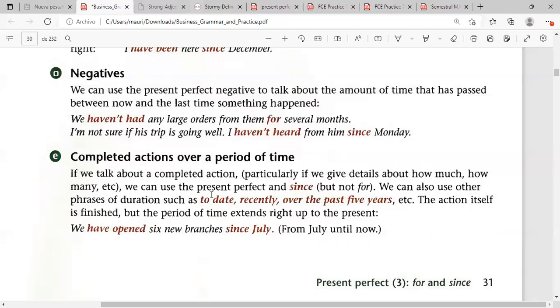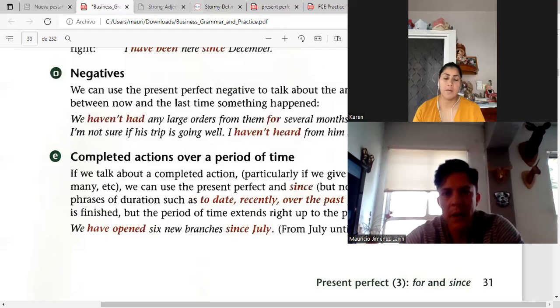The action itself is finished, but the period of time extends right up to the present. We have opened 6 new branches since July. So here, it started in July, still ongoing. So once again, we usually use these words when we want to talk about expressions and actions that have happened.